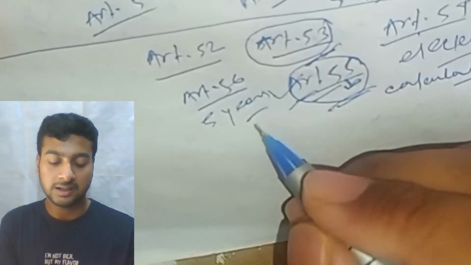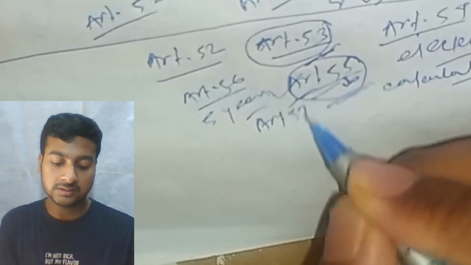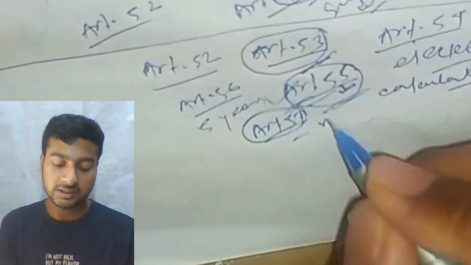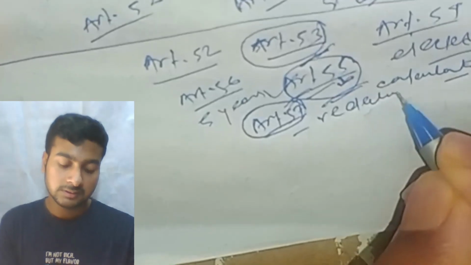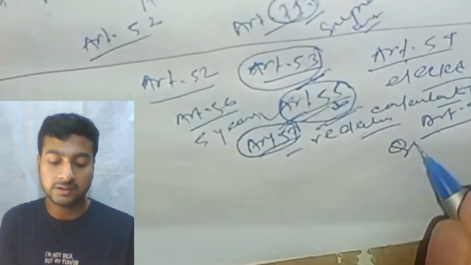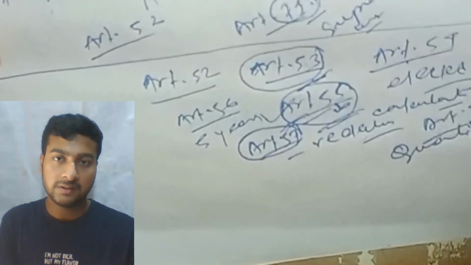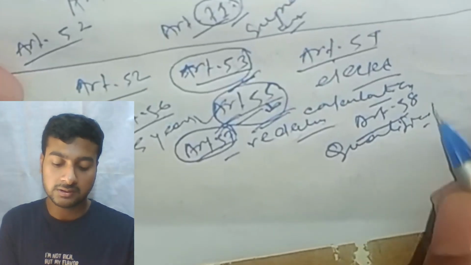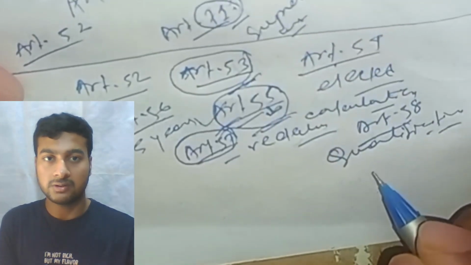Article 57 talks about re-election. Article 58 is about the qualifications required for the President.